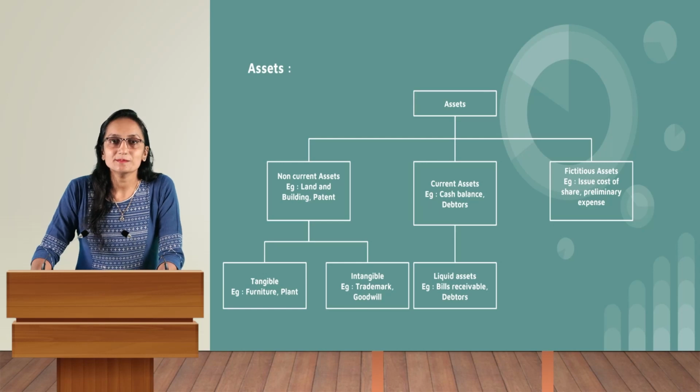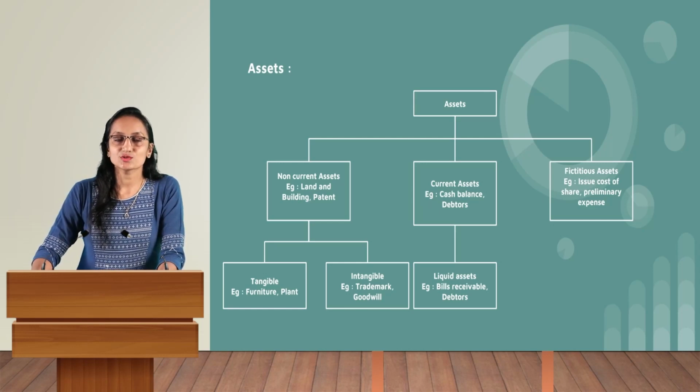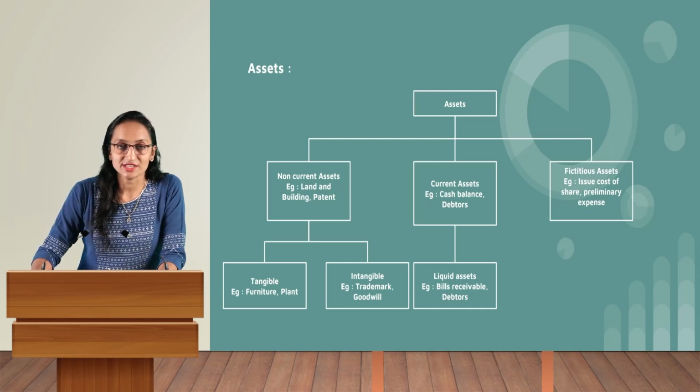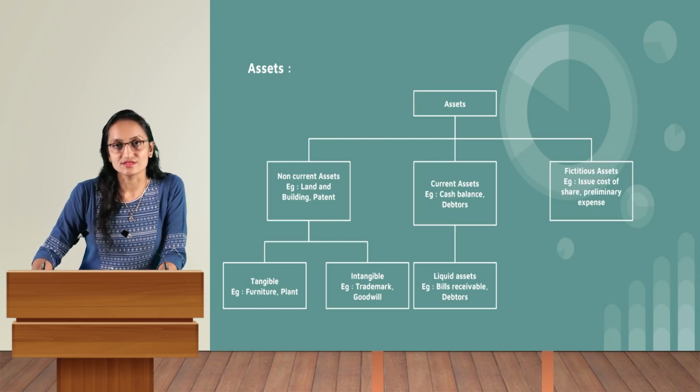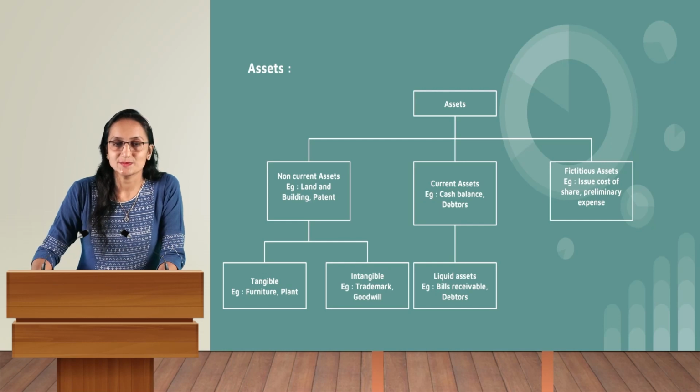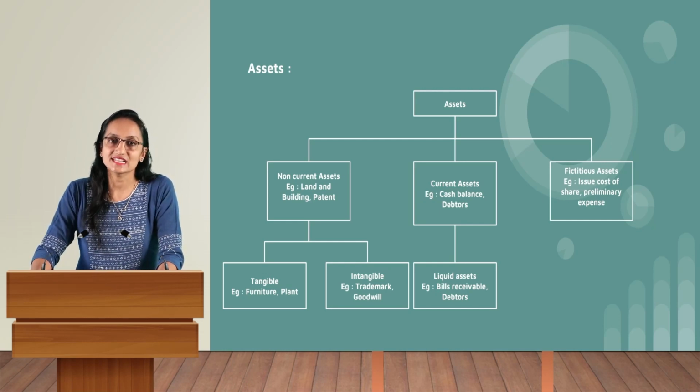The third part is fictitious assets. Fictitious assets, I could say, are those expenses which benefit the business not for a very long period and not for a very short period, that is, for a medium period of time. Now this is not a regular expense. This is not the regular income or the benefits that a business owner receives. So this can be known as fictitious assets.